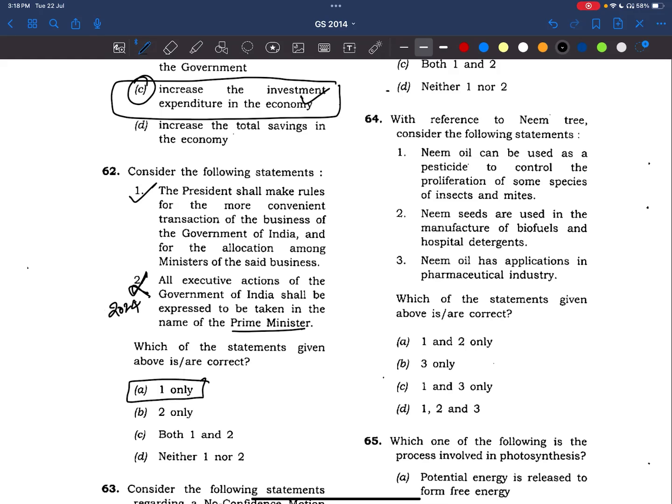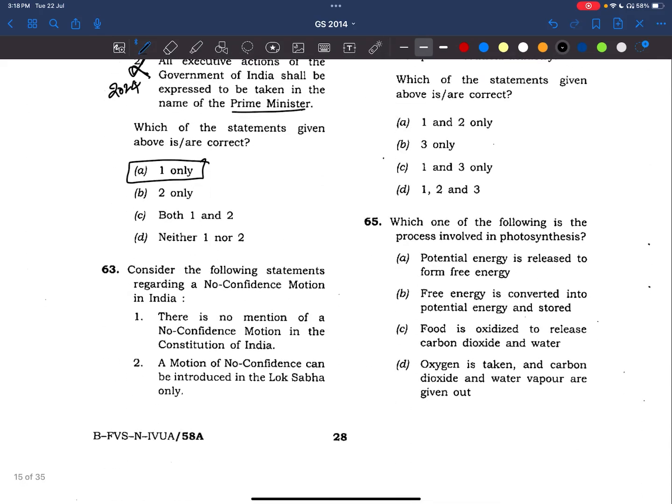Okay, see, I'm making a setter on UPSC. Why? Because these are very simple questions. Even a basic UPSC preparing candidate will not make a mistake, and UPSC is giving the wrong answer. I think many people would have suffered because of that wrong answer, and we have to wait for another 1 year to write the prelims. What can we do? Now, coming to the 63rd question, consider the following statements regarding no confidence motion.